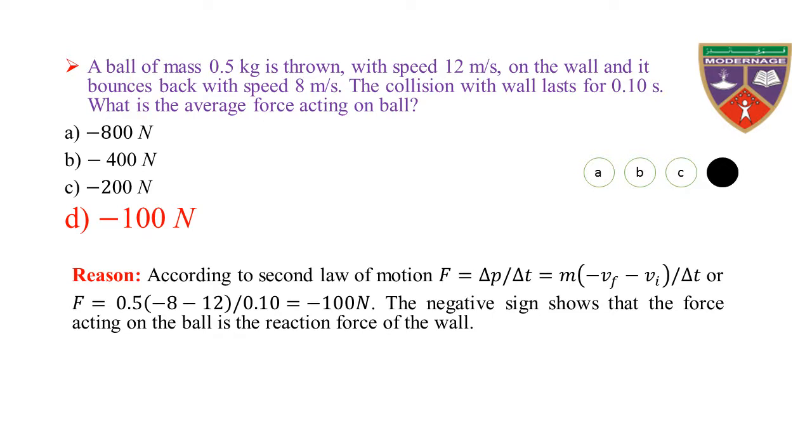Reason: according to second law of motion, F is equal to delta P over delta t, which is equal to m into minus Vf minus Vi divided by delta t, or F is equal to 0.5 into minus 8 minus 12 divided by 0.10, which is equal to minus 100 Newton. The negative sign shows that the force acting on the ball is the reaction force of the wall. Hence, the force acting on the ball is minus 100 Newton.